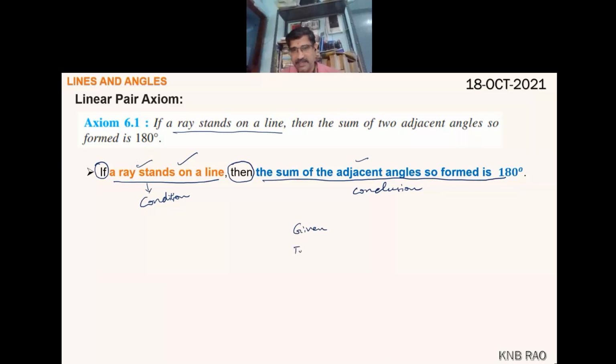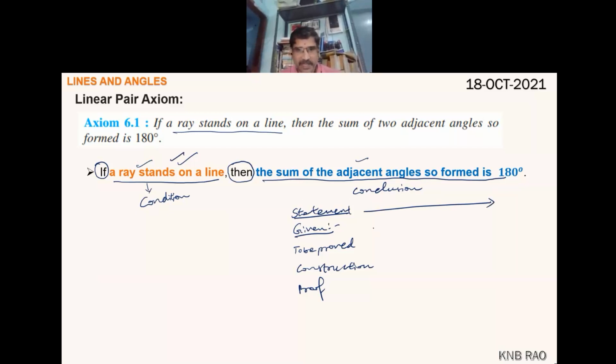We will always write: statement, given, to be proved, construction, proof. Given is a statement. The statement is the definition or the proof, whatever they have given.